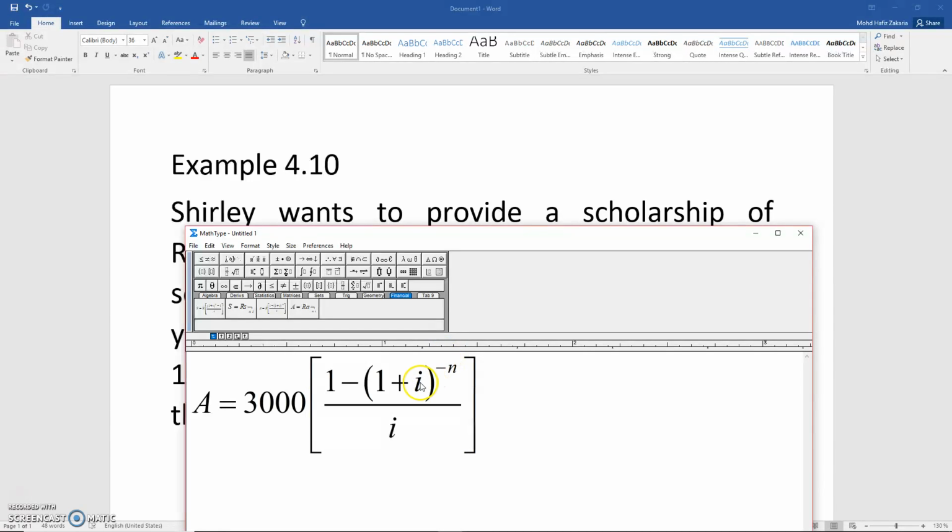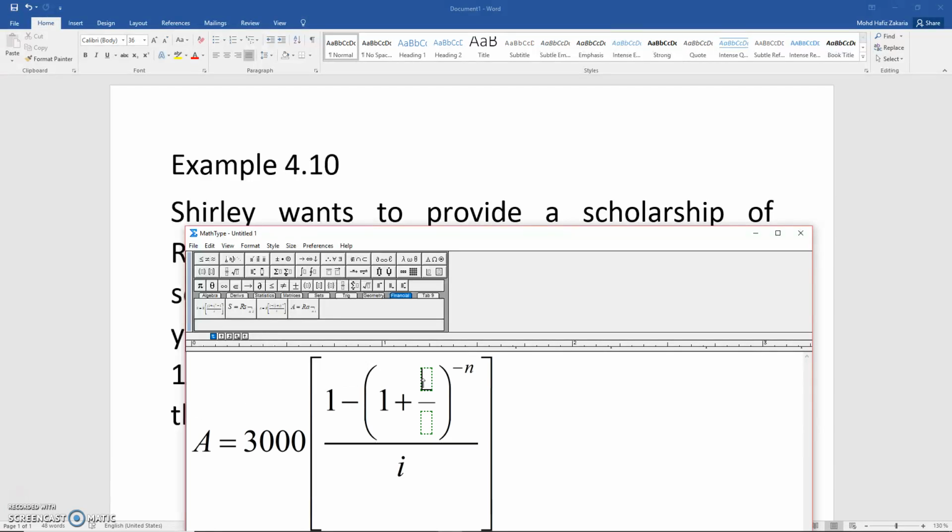I here is the periodic rate. This one is known as the periodic payment, and this is the periodic rate. So the I here is based on the interest, which is 10% compounded annually, so 0.1 over 1, per year, only once. And for 3 years, so 3.